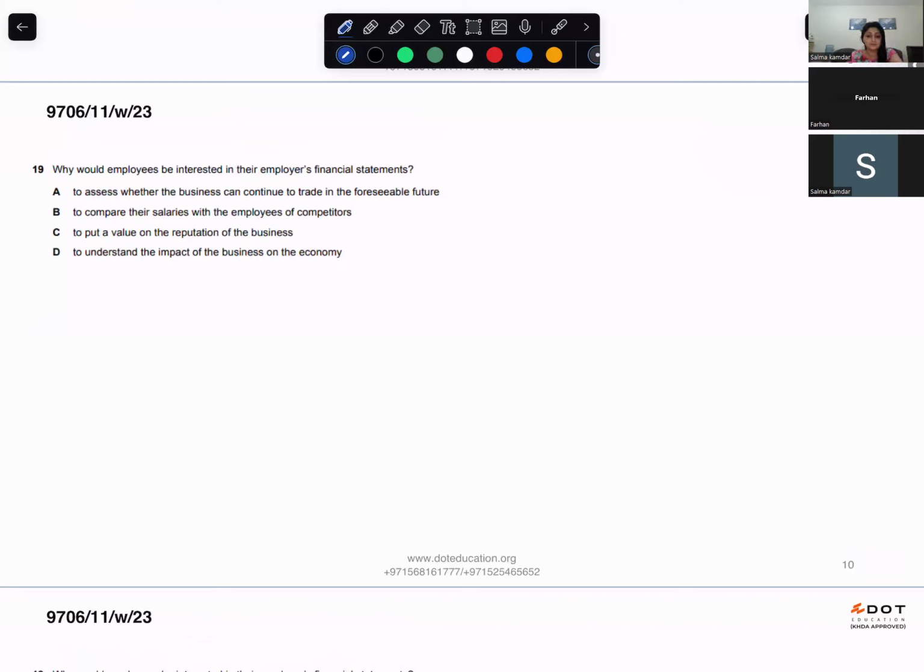Why would employees be interested in their employer's financial statements? Option A is to assess whether the business can continue to trade in the foreseeable future. Why would they be interested? This can be a reason because if the business is going to continue, they are going to have job stability.